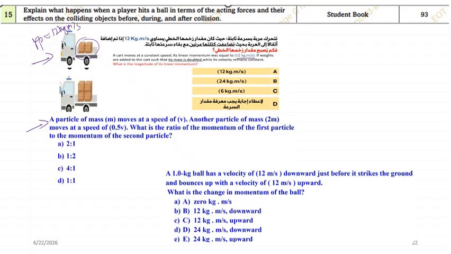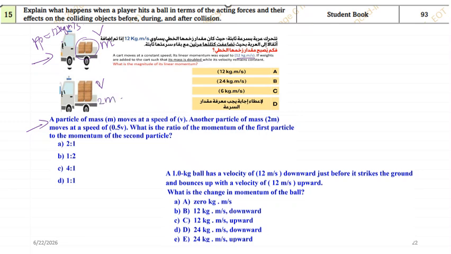Then weights are added to the cart such that its mass doubles while its velocity remains constant. Previously it had a velocity v and now the velocity is also v, but previously it had a mass m, and now the mass is doubled to 2m.